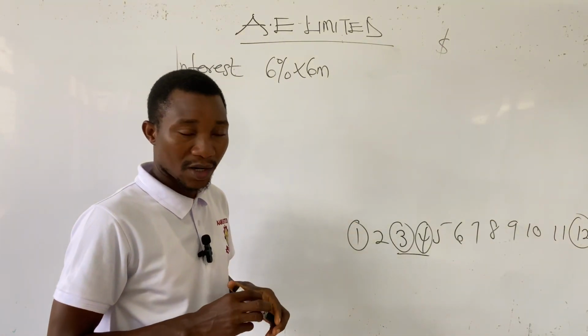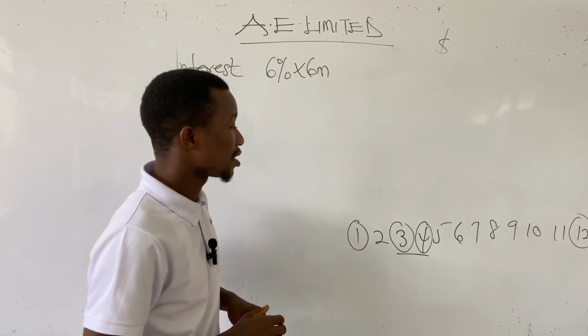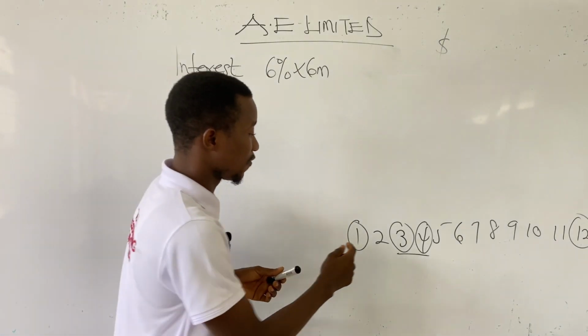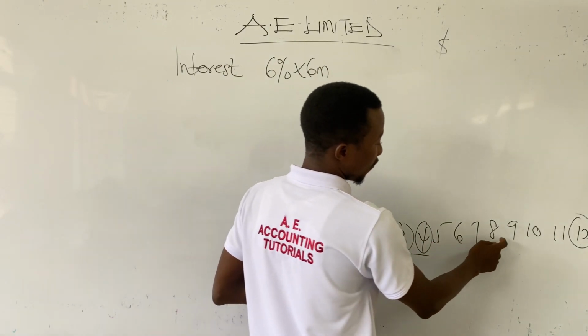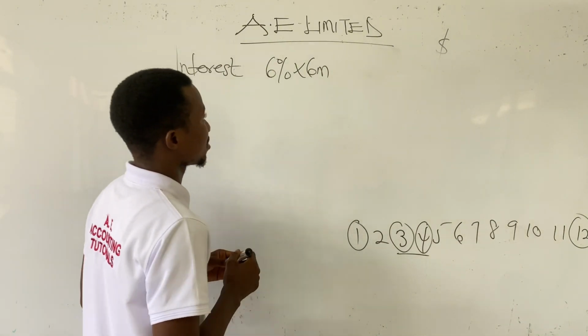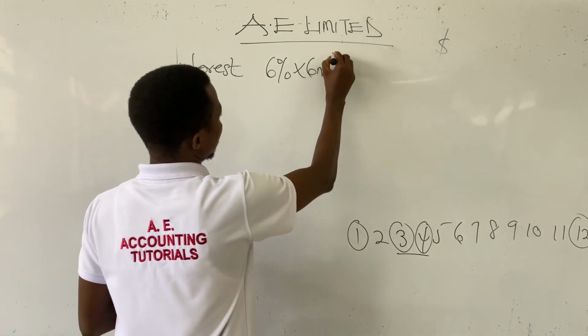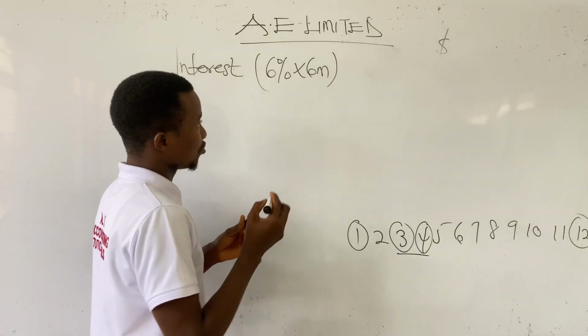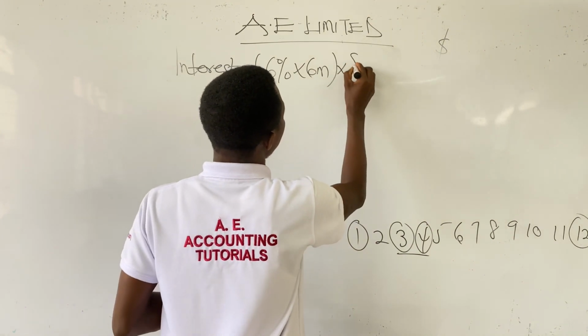So we will not capitalize borrowing costs in these 4 different months. Is this clear from the question? So this simply means that we are only capitalizing borrowing costs for the 8 months. That is 1, 2, 3, 4, 5, 6, 7, 8 different months. Is that okay? So this means that the borrowing cost eligible for capitalization for 2022 is for only 8 months.